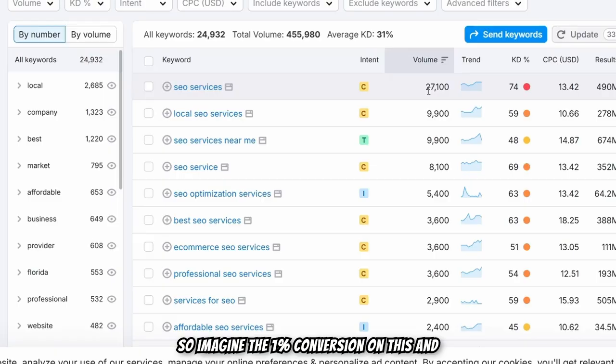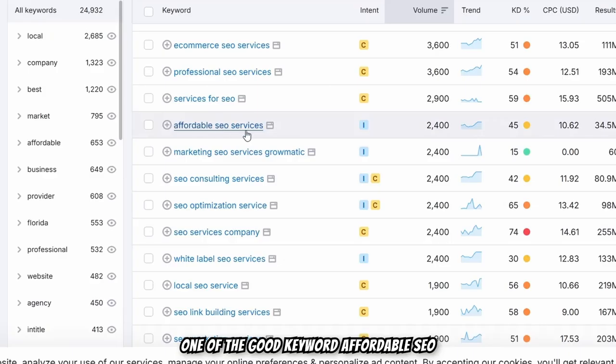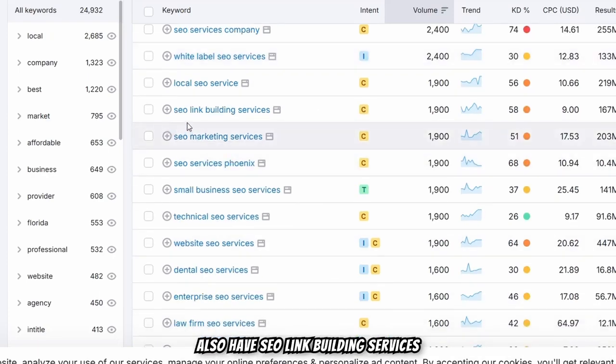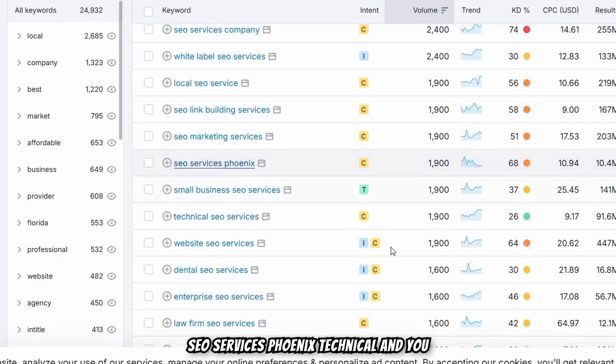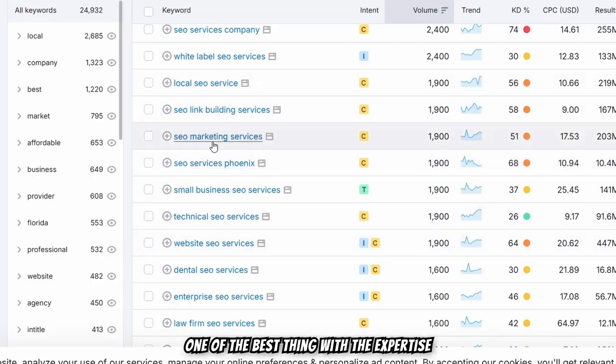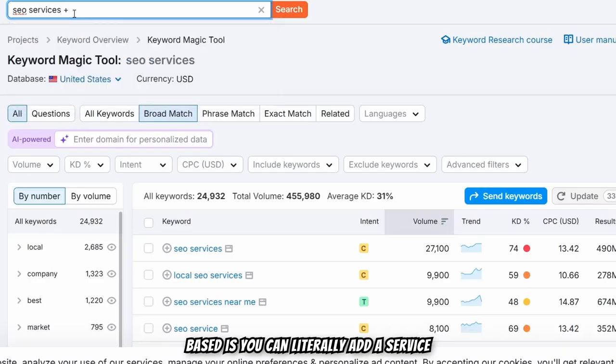So imagine a 1% conversion of this, and people pay you $500 to $1,000 to just optimize their SEO page. And this is one of the good keywords, affordable SEO services, which you can try to rank for. And then you also have SEO link building services, SEO services Phoenix, technical. And one of the best things with the expertise based is you can literally add a service